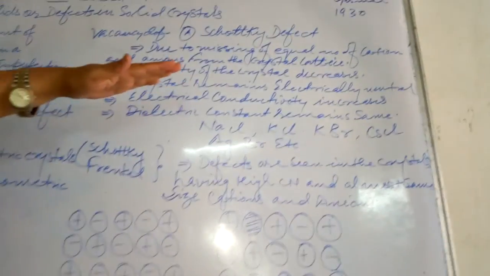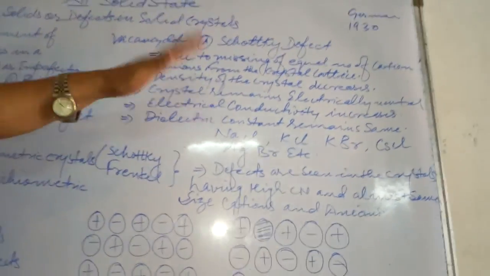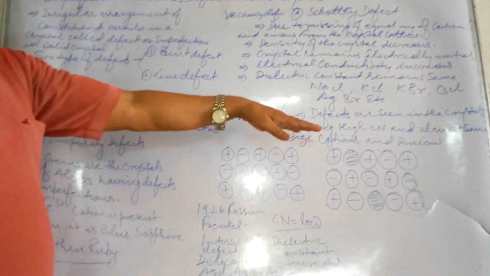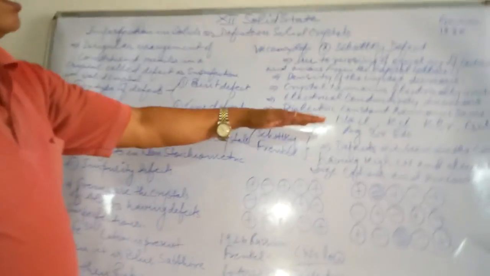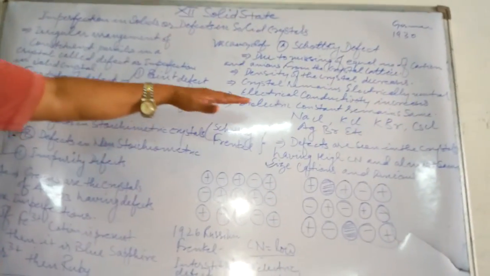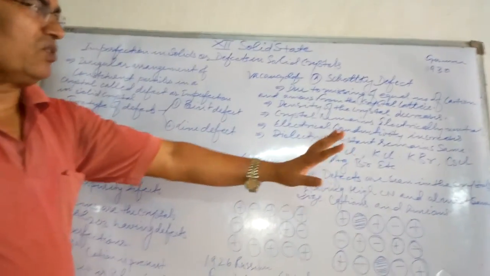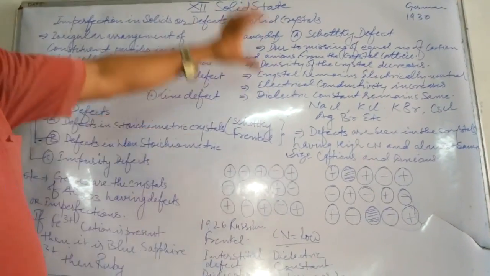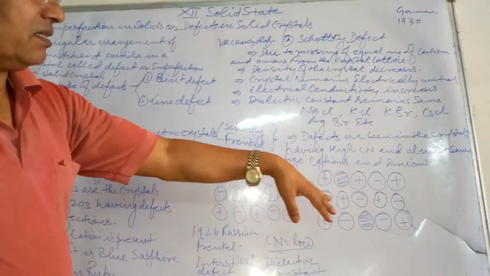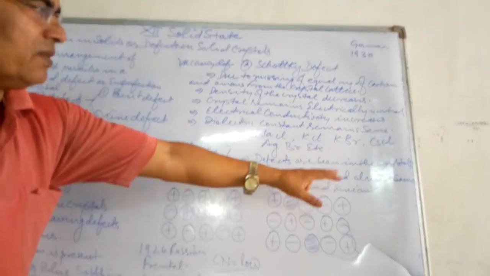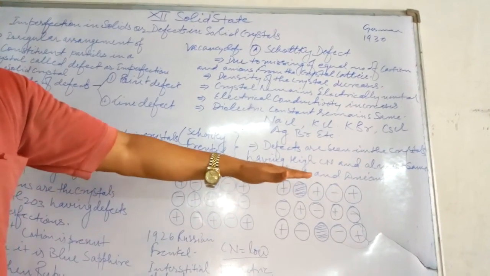Density decreases, electrical conductivity increases, the crystal remains electrically neutral, and the dielectric constant remains the same.